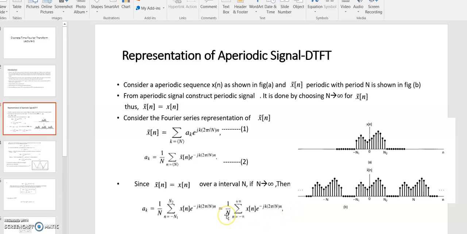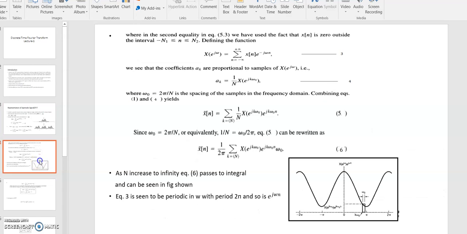Now when the value of N increases, it means the time period increases. As the time period increases, in the frequency domain these Fourier series coefficients become closer to each other and create a continuous spectrum. Then this value is replaced by this summation. This summation represents the continuous spectrum.